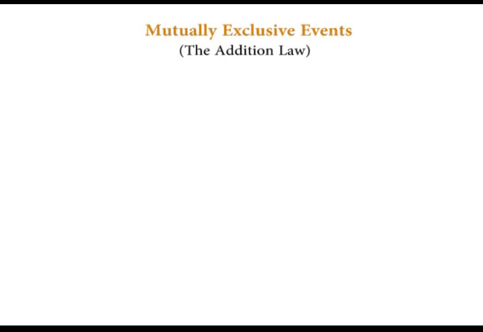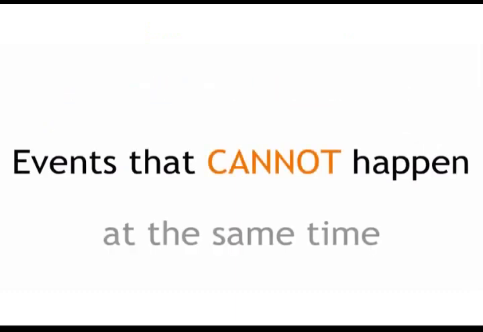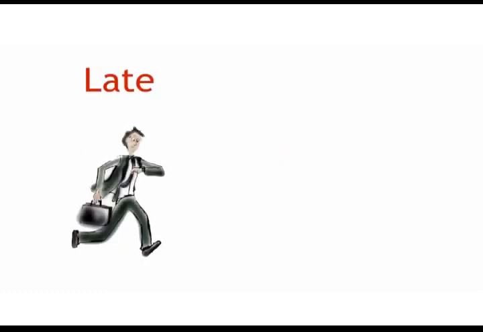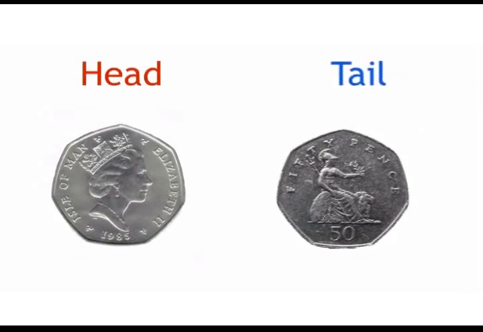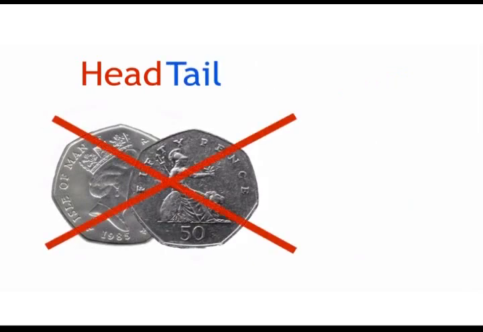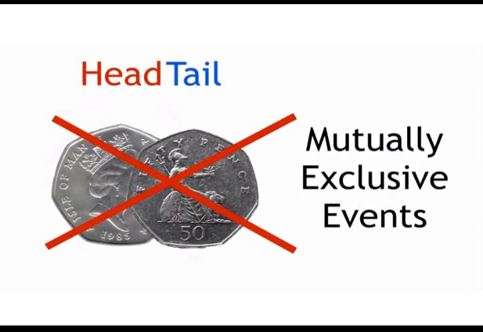Next, mutually exclusive events and the addition rule. In probability, the outcome of a process is called an event. Mutually exclusive events are events that cannot happen at the same time. When going to school, you are either late or on time. If you play a game, you either win or lose. When you flip a coin once, you either get a head or a tail. You cannot get a head and a tail at the same time. These are examples of mutually exclusive events. Mutually exclusive events could be more than 2.